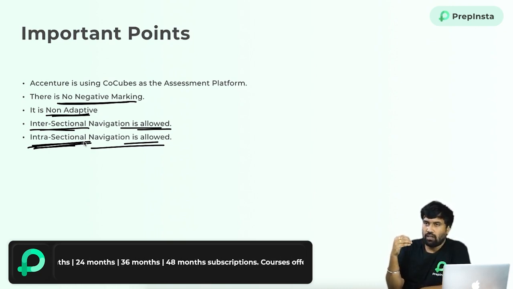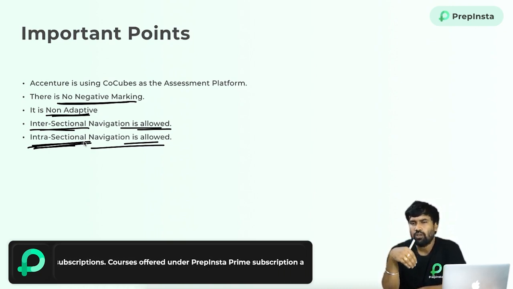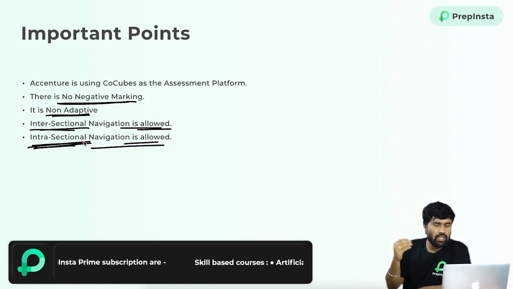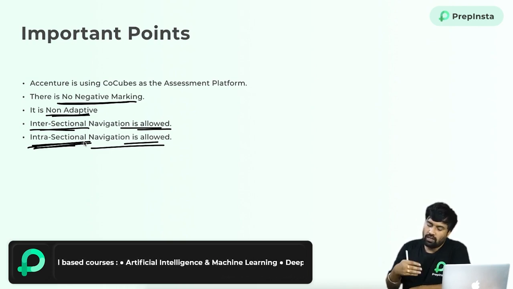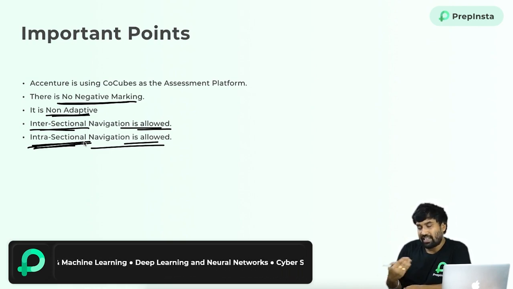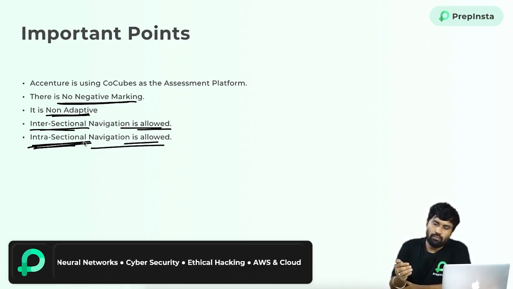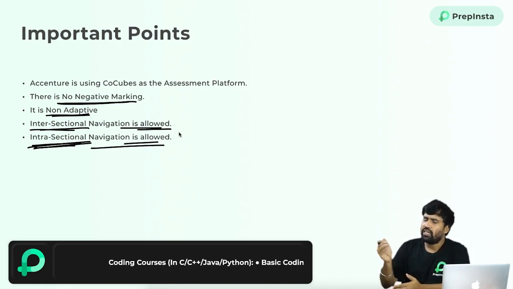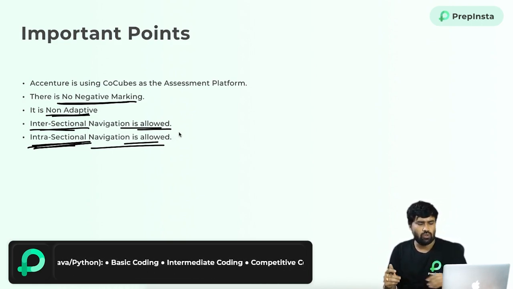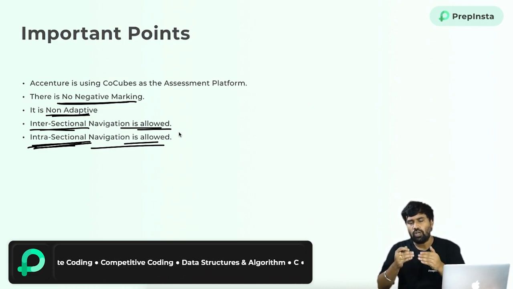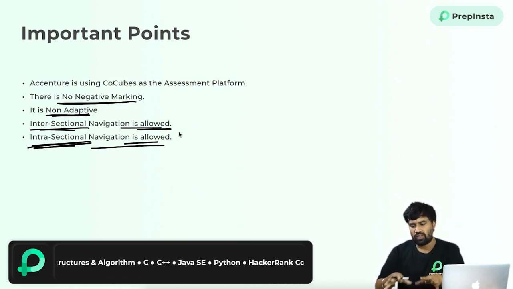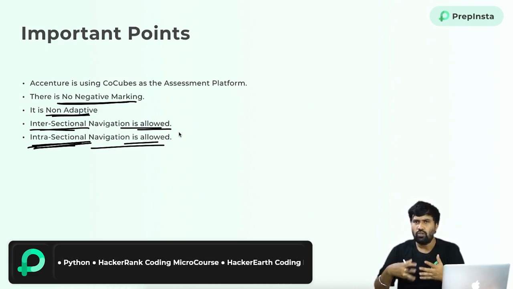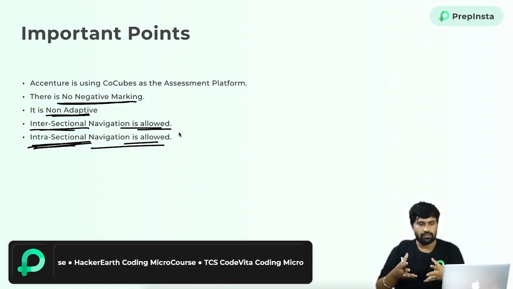For example, cognitive to reasoning, or cognitive into coding, you can navigate between all the sections they have given. So they will give the total overall time slot for the exam, and you can utilize it based on your priority.